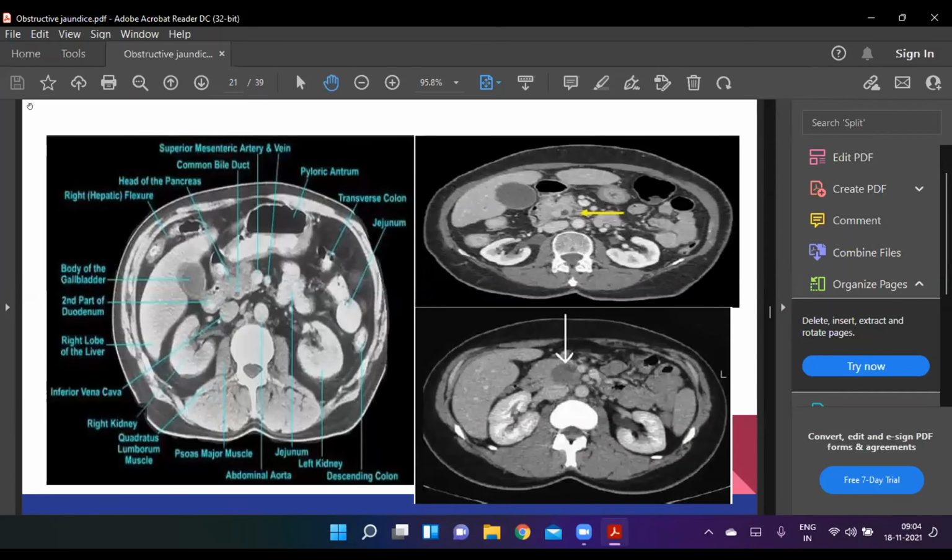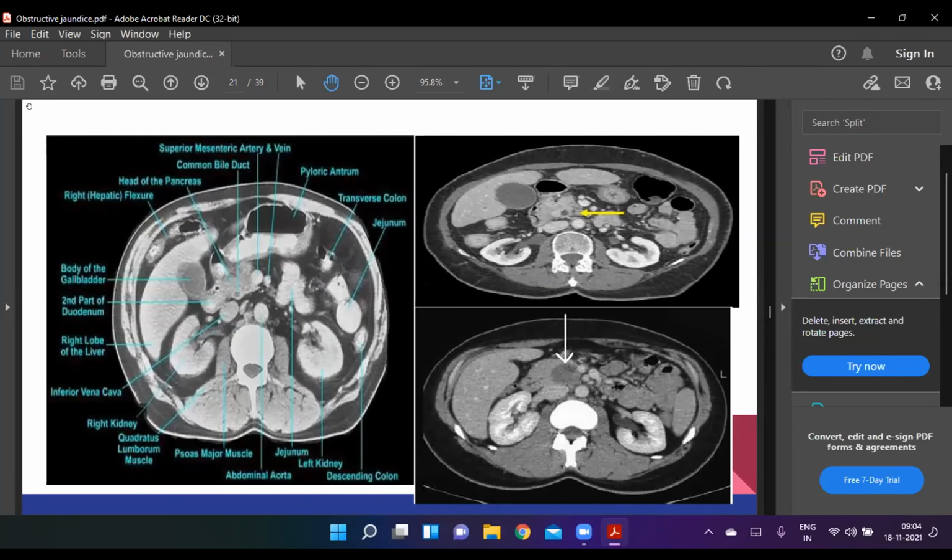This is a CT scan. We are seeing the different structures. We are basically concerned with the head of the pancreas, the common bile duct, and here's the right hepatic flexure. And these are basically what we look for: the body of the gallbladder and the second part of the duodenum.